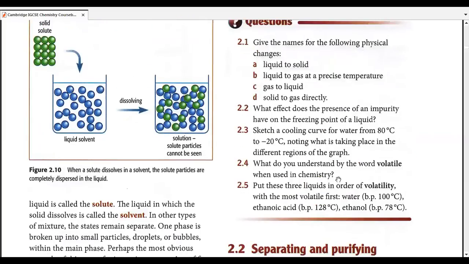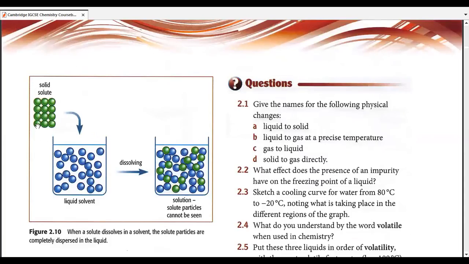A diagram is shown over here, which gives you a very good idea of how solid salt is commonly dissolved into a liquid solvent. The salt particles are represented with green color. However, the solvent particles are represented with blue color. Consider blue as water and consider green as the simple table salt we eat every day. So that's how you get a solution. And in solution, solute particles cannot be seen. The overall phase or the overall state of the system is liquid.